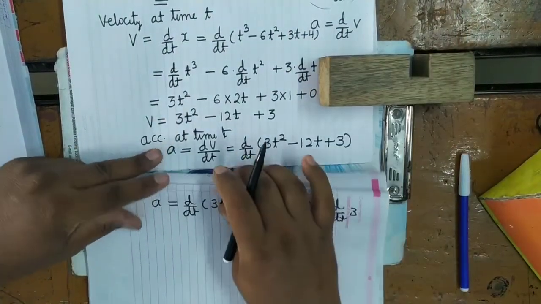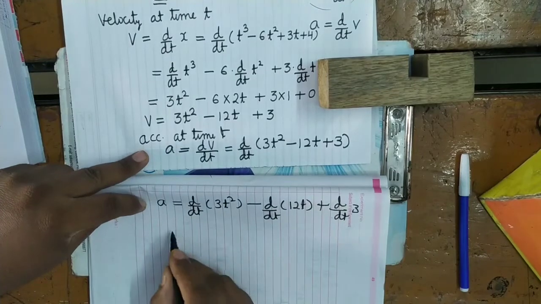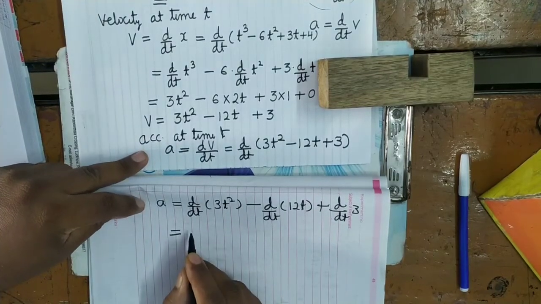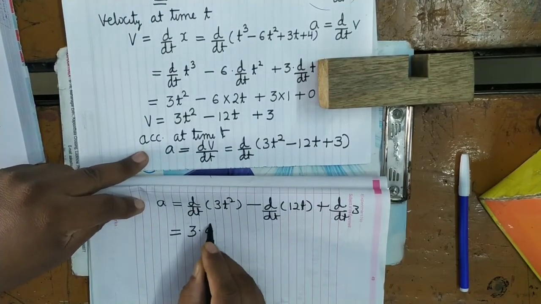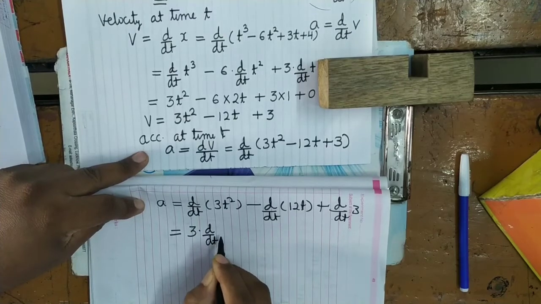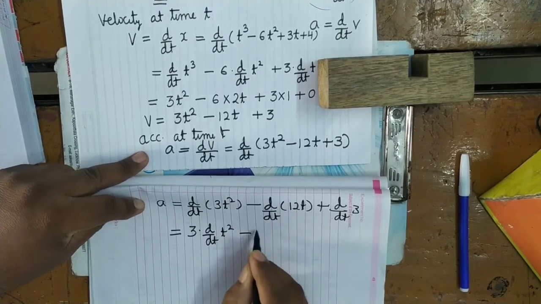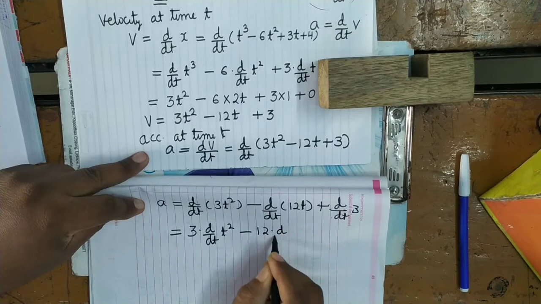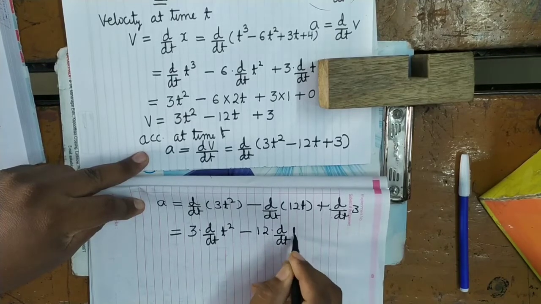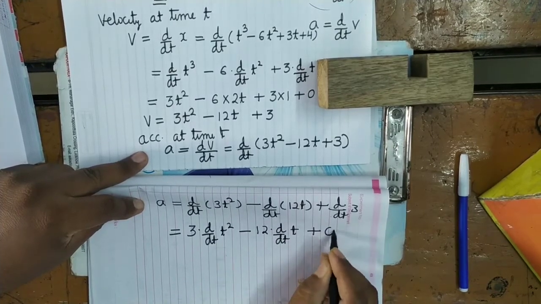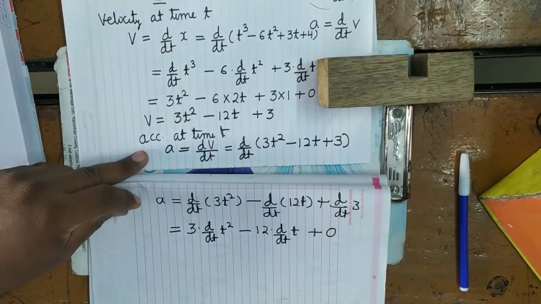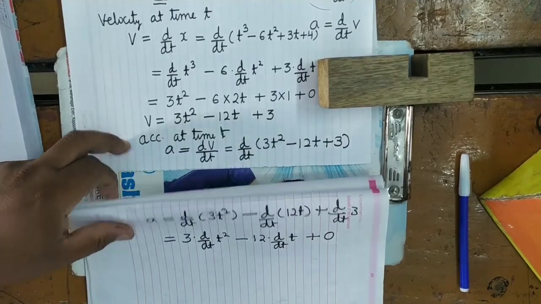On simplifying, you will get 3 d by dt of t square minus 12 into d by dt of t, and this is a constant, therefore its differentiation will become 0. Is it clear?